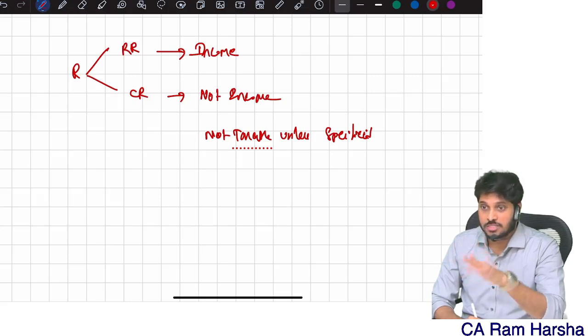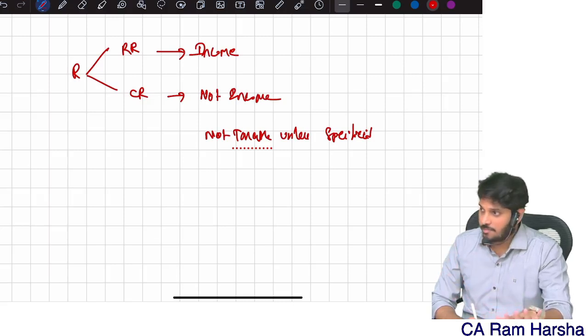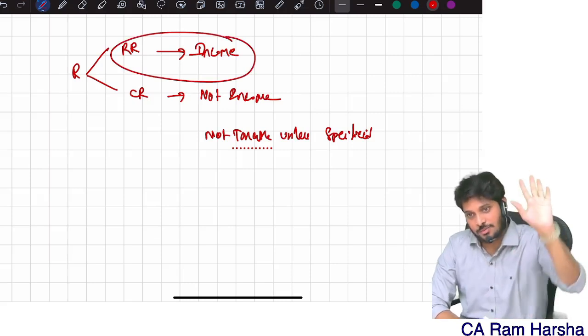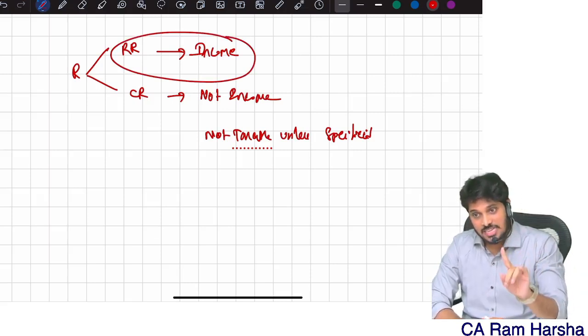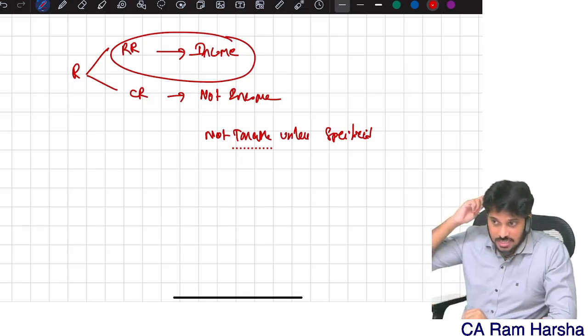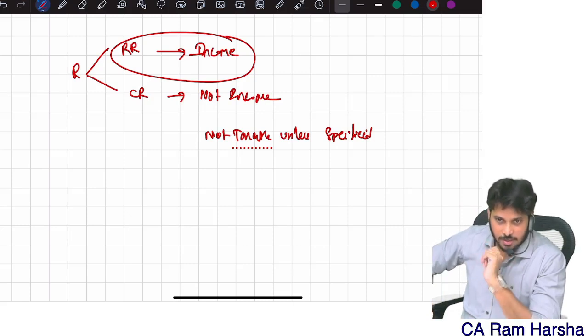If there is no specific provision, capital receipt is not taxable. Revenue receipt, by default it is taxable unless otherwise exempted. I'm getting some receipt, interest income I'm getting.